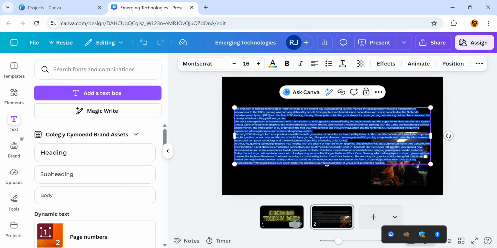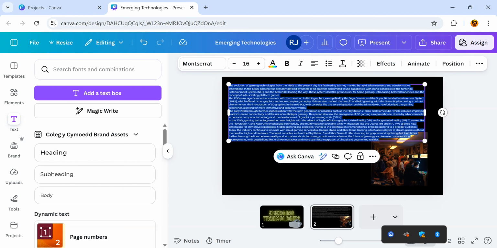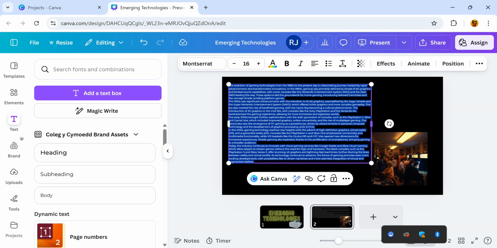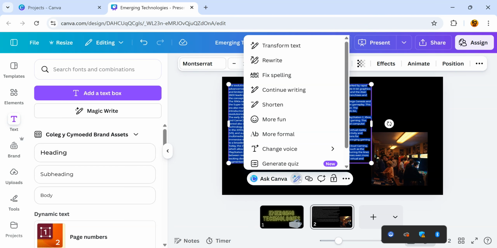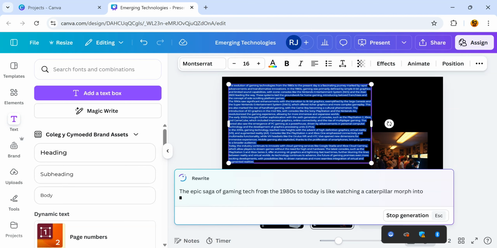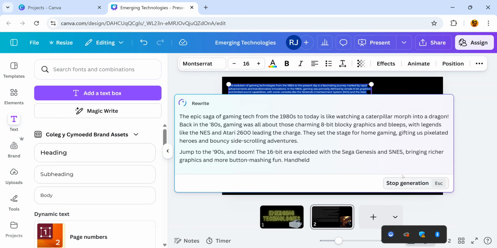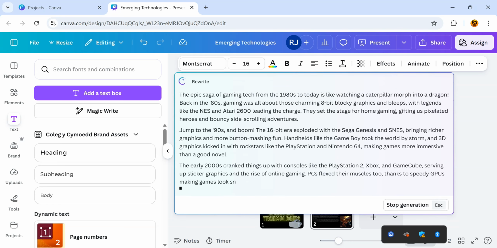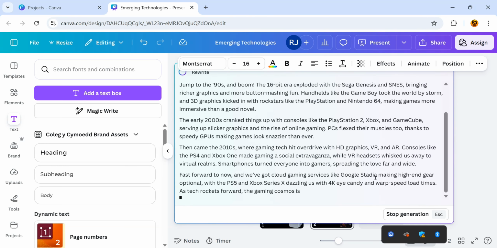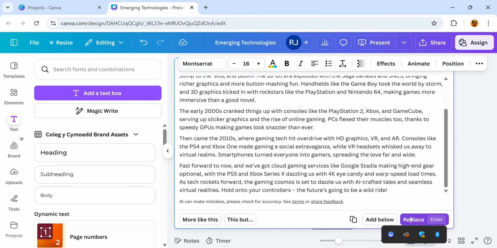Now I will need to resize this and rejig it around so it fits in nicely, and I can increase the font style, font size and so on. But there is this little option here for Magic Write. If I click on Magic Write, I can make it more fun. By clicking on that, it's going to rewrite there, and then I think I will have to press something for it to go in. So it just makes it a little bit more suited maybe to my audience. And I'm going to replace it.